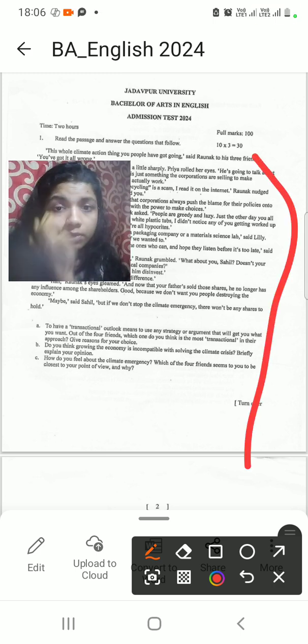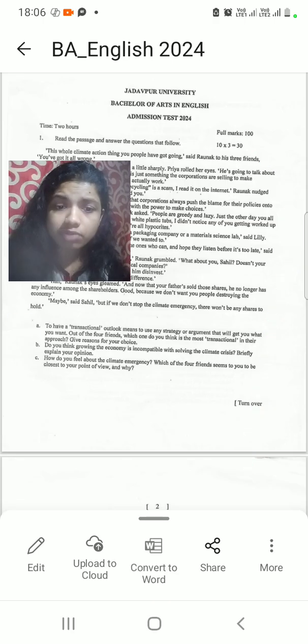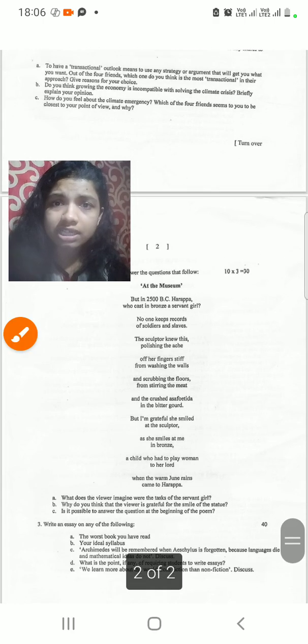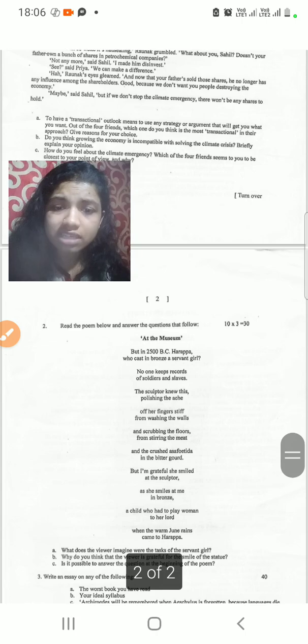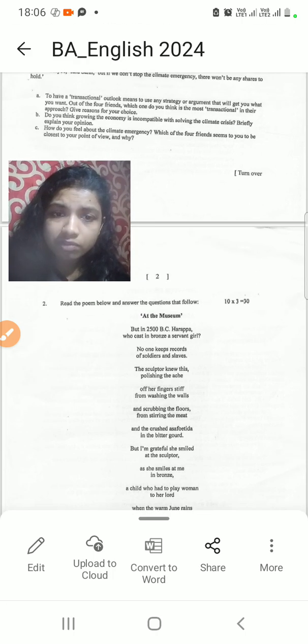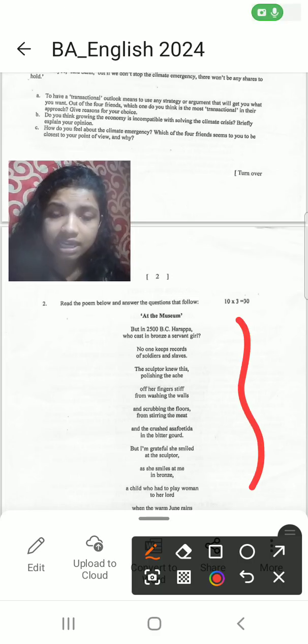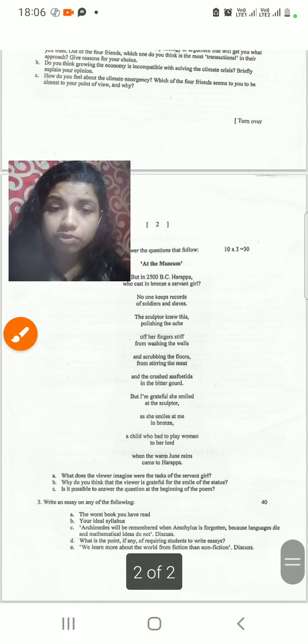Here the passage came first, and there are three questions from the passage. There are options, but you have to write only three. Then from poetry, another passage, and there are another three questions you are supposed to write down.